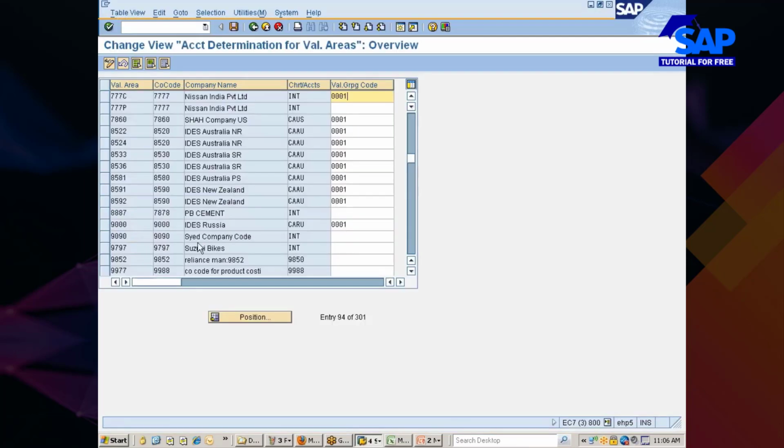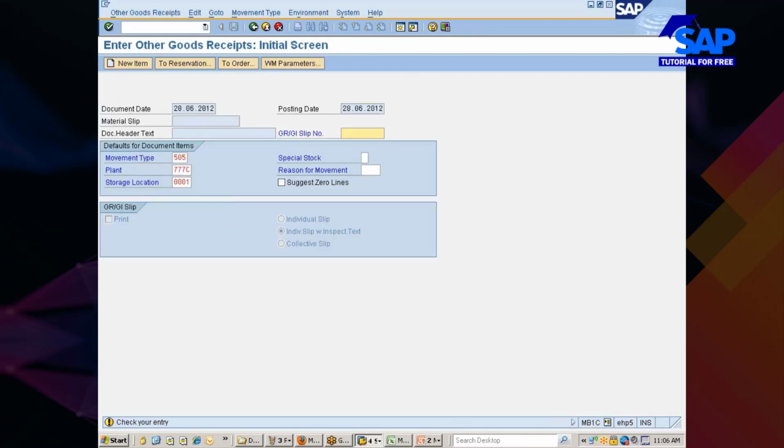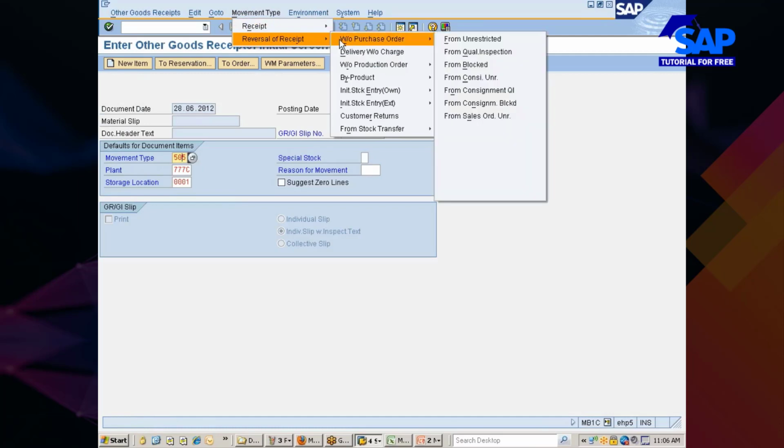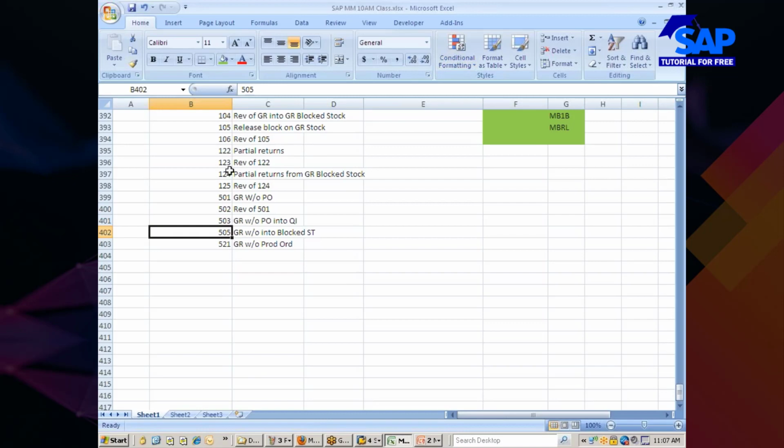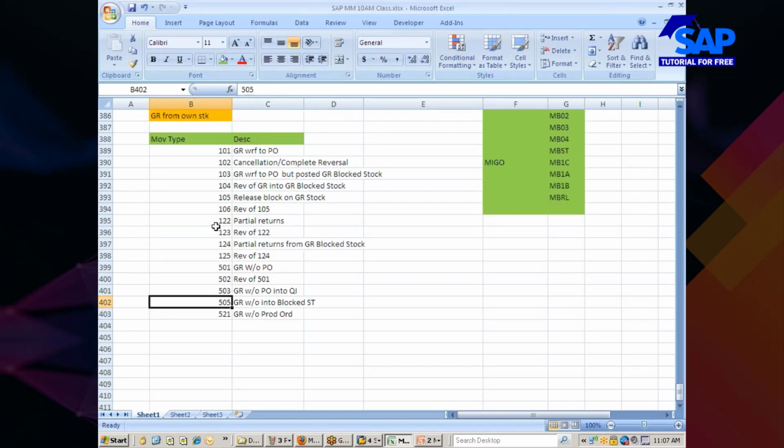How do you know? Look at here. You simply have to look at the movement type: reversal of receipt without PO from unrestricted. It means what? Reversal of 501 is 502. You getting my point? So this is how you have to fill it; you have to learn many more movement types. Can you do that?